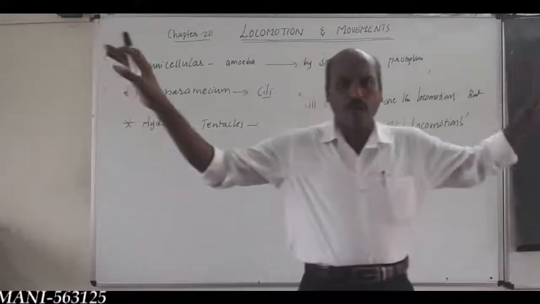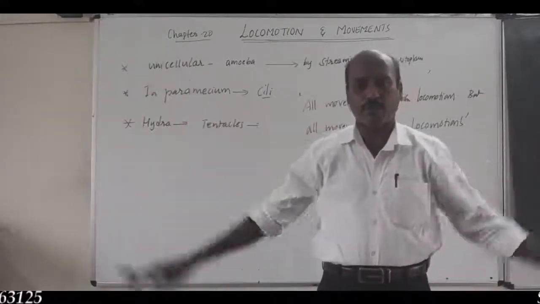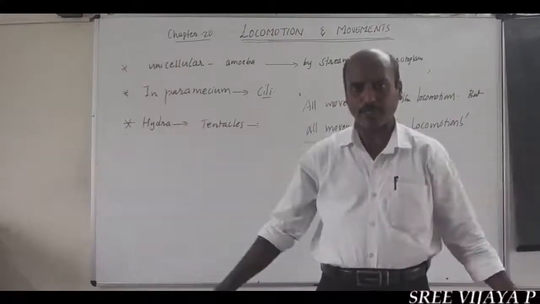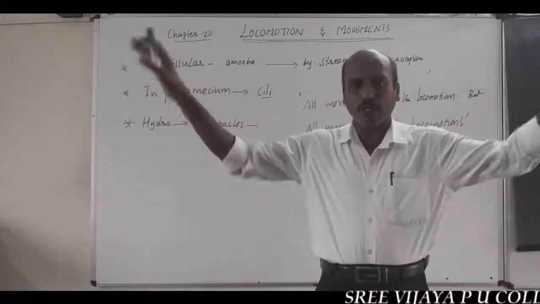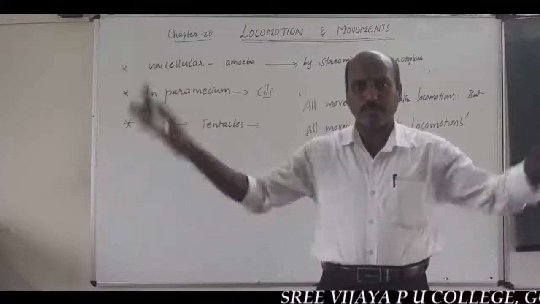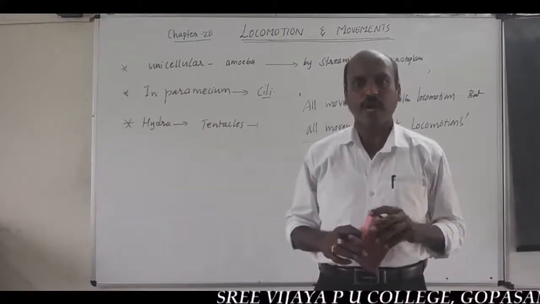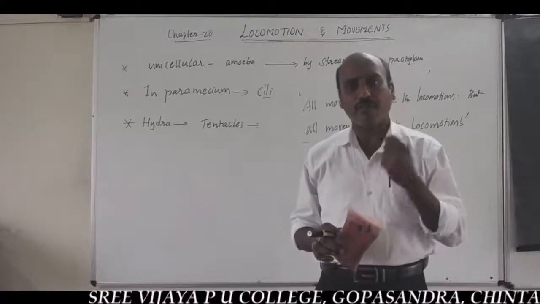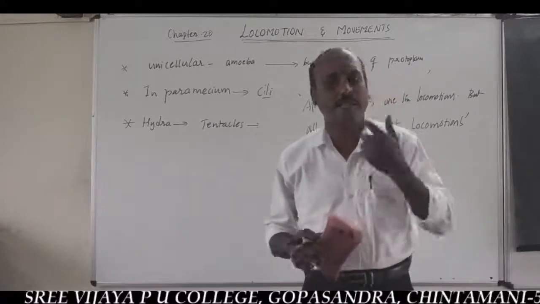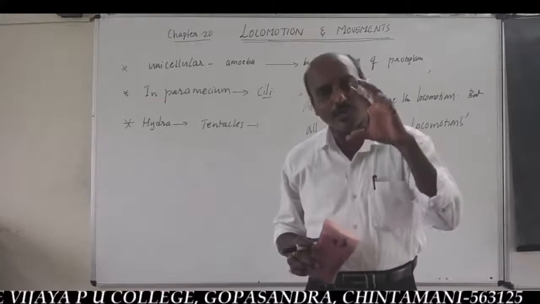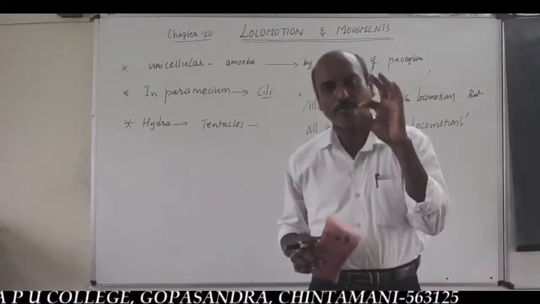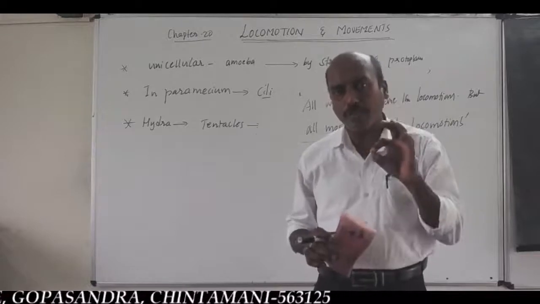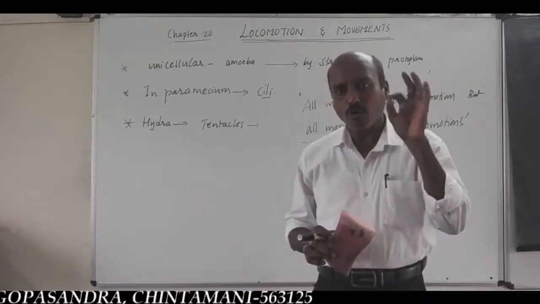Now, my four limbs, our hands show movements. This movement is also one type of locomotion. Our tongue shows movement by the help of striated muscles. Our jaws show the movement, opening and closing. Our eyelids show the movement, opening and closing of the eyeball.